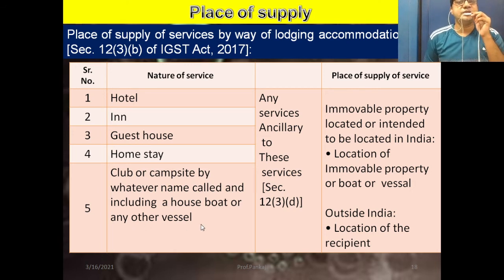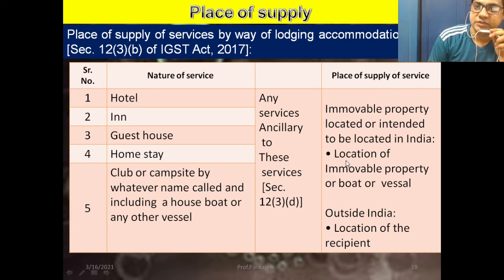Any services ancillary to these services, then the place of supply of services is the location of the immovable property or boat or vessel, or, if outside India, the location of the recipient is the place of supply of services.